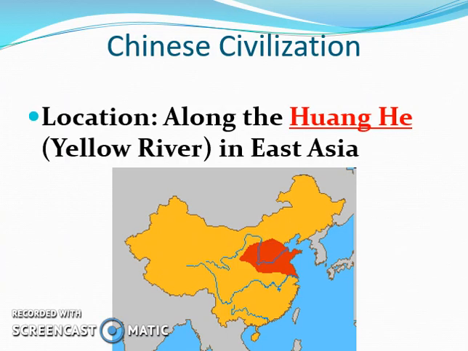Ancient Chinese civilization was located on the Huanghe River, also known as the Yellow River, in Eastern Asia. This upper river here is the Huanghe River. This river down here is known as the Yangtze River. It will also be important for early Chinese civilization, but the one to focus on is the Huanghe River in Eastern Asia.